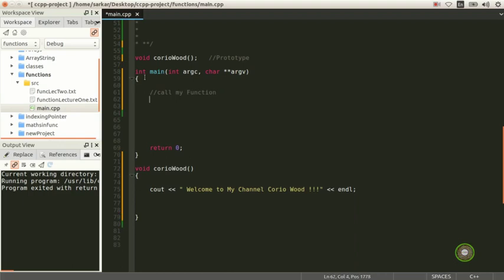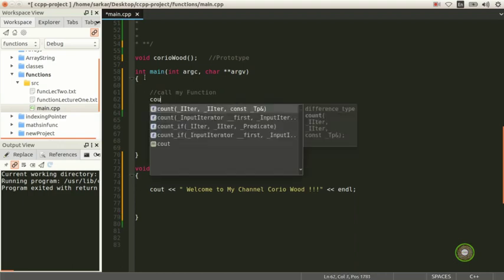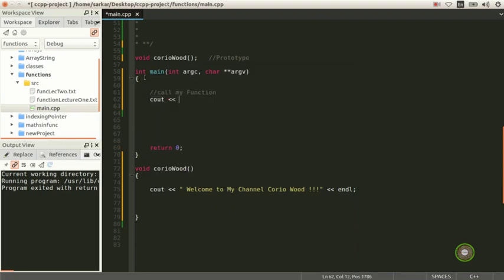Okay, so let's begin with we do not call first, so we're gonna put our cout first. We're gonna say cout, welcome to the main function, and we're gonna put an endl.